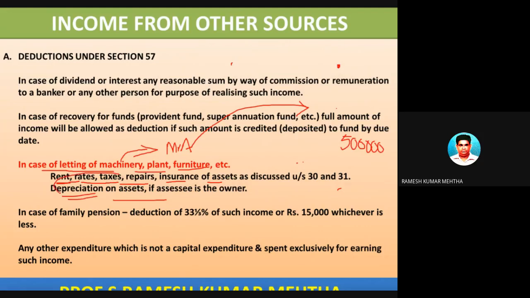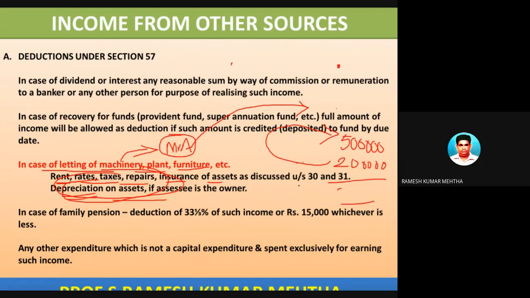So all these expenses are incurred by the assessee, Mr. A. Assuming that the total expenditure for rent, rates, taxes, repairs, and insurance is 2 lakh rupees, after spending 2 lakh rupees on these items, he has earned an income of 5 lakh rupees.